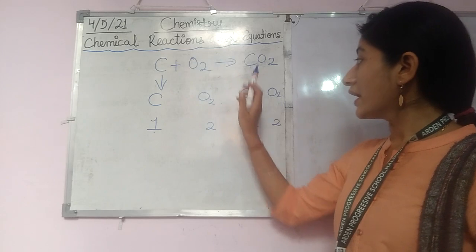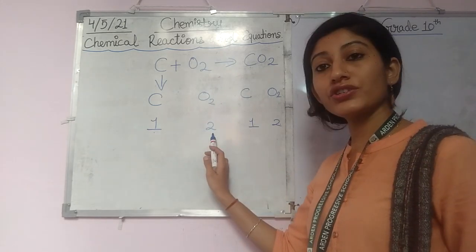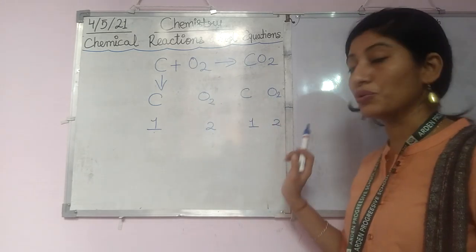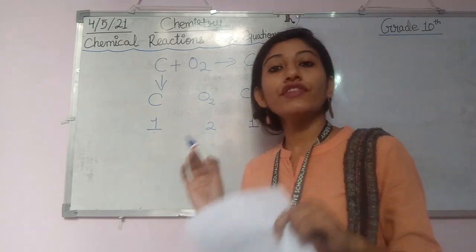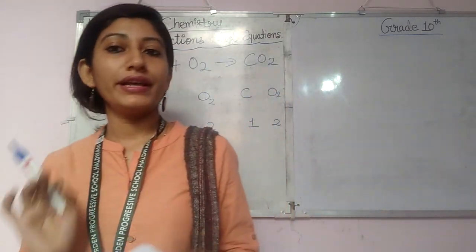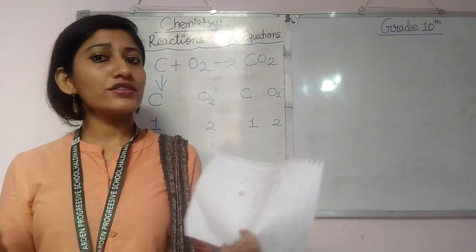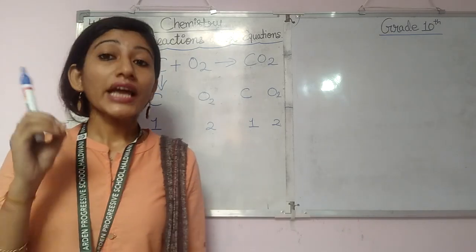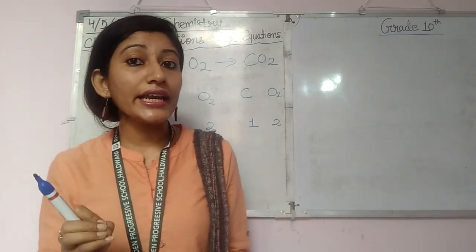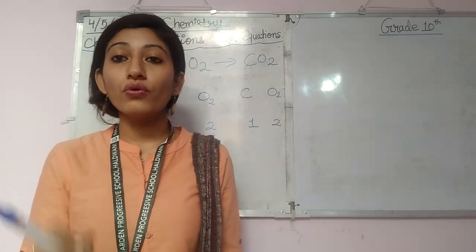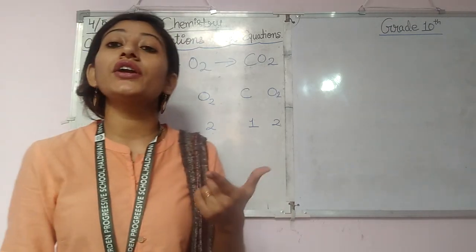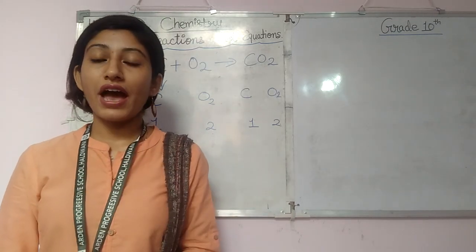Carbon is also 1, oxygen is 2, and here oxygen is also 2. So in such cases, we do not need to balance the equation. But if we are getting any reaction where the number of moles of reactants and products are not equal, then what do we have to do?